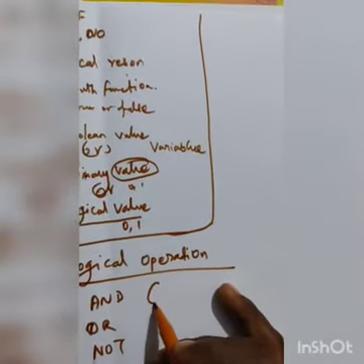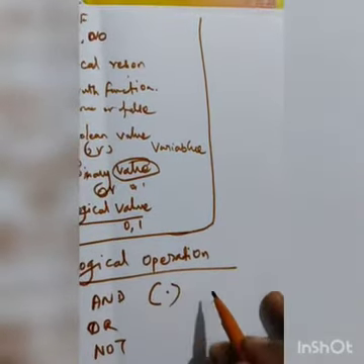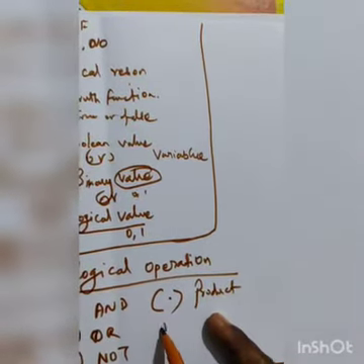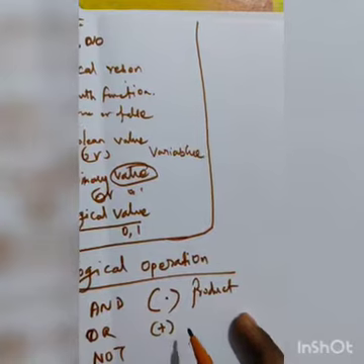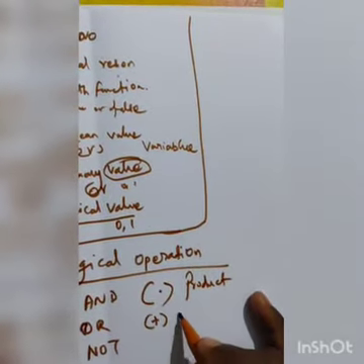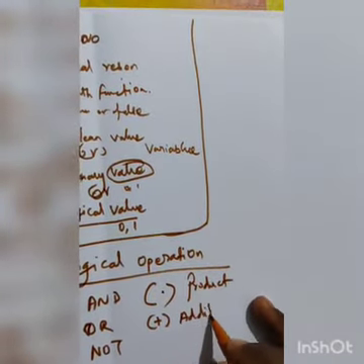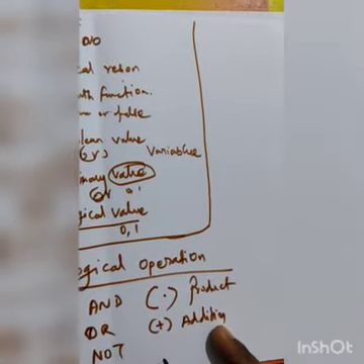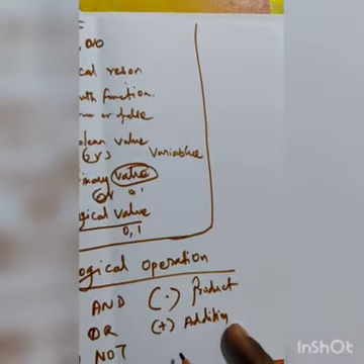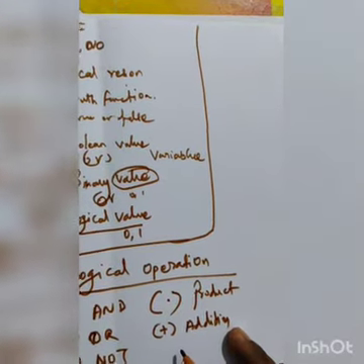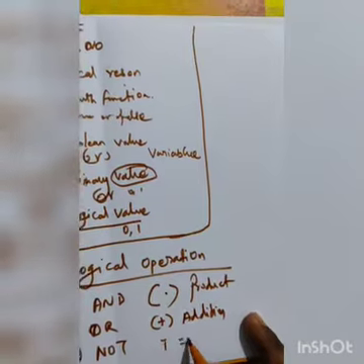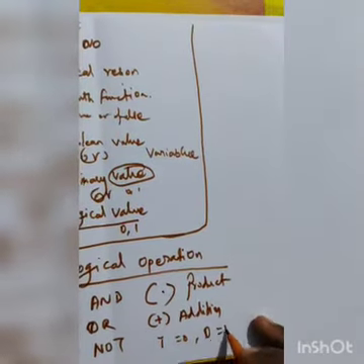AND operation means dot, and dot means product. OR means plus, and plus means addition. NOT means inverse, shown with a bar: 1 becomes 0 and 0 becomes 1.